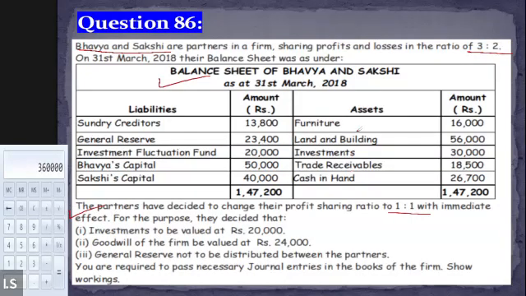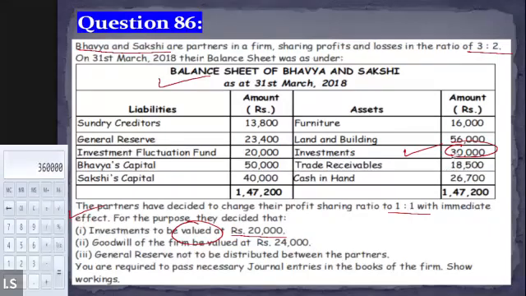First of all, just look at the assets: furniture, land and building, trade receivable, cash in hand. On the liability side, we have sundry creditors, general reserve, investment fluctuation reserve, Bhavya's capital, and Sakshi's capital account. Now first of all, look at the value of the investment in the balance sheet. The book value of the investment in the balance sheet is how much? 30,000, right? Is this clear? And now tell me, what is the current market price of the investment? It is 20,000.